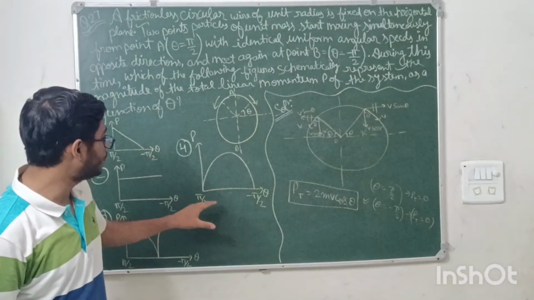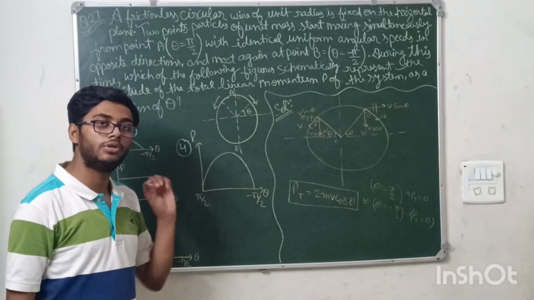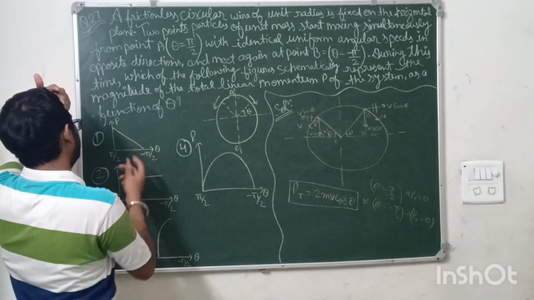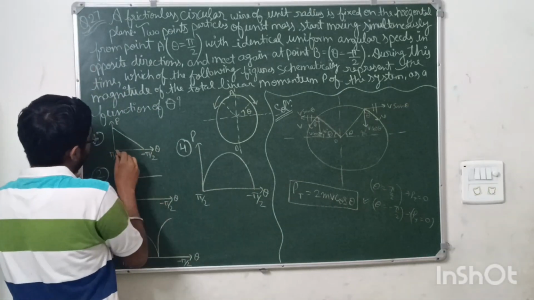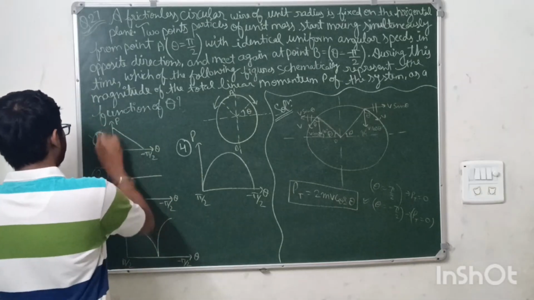Means at theta equals pi by 2, the linear momentum is what? 0. And as well as for minus pi by 2, it is 0. So seeing the first option, for theta equals pi by 2, it is saying that it is having some linear momentum. No, this is wrong.